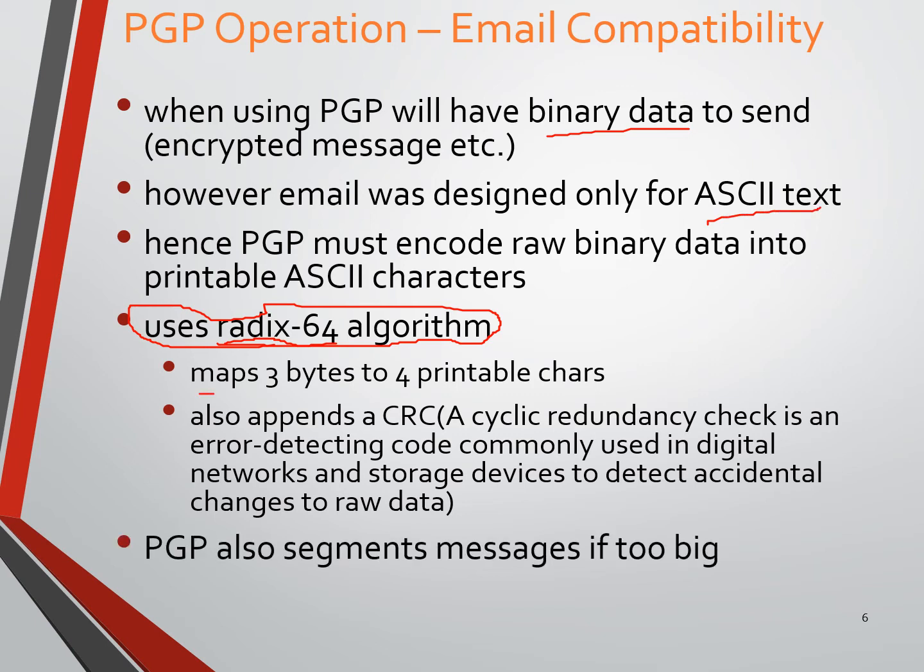Initially, it maps 3 bytes to 4 printable characters. Each byte is 8 bits, so a group of 3 bytes is 8 into 3, 24 bits.